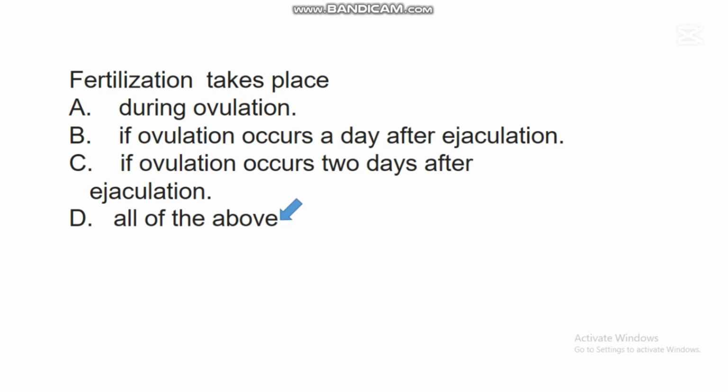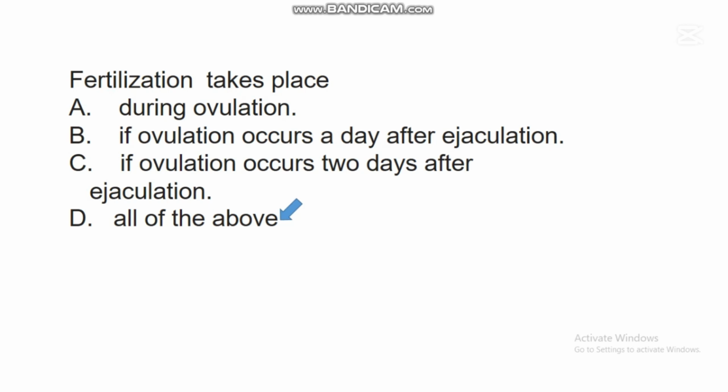And if ovulation occurs a day after ejaculation, fertilization can still take place because the sperm cell can stay in the body of a woman for some days. It can stay up to 3 days. Depending, some sperm cells can stay 2 days, some can stay 3 days. It all varies depending on the quality of the sperm cells.